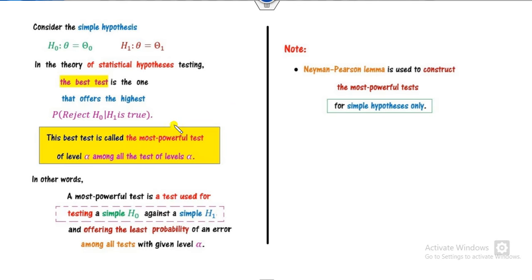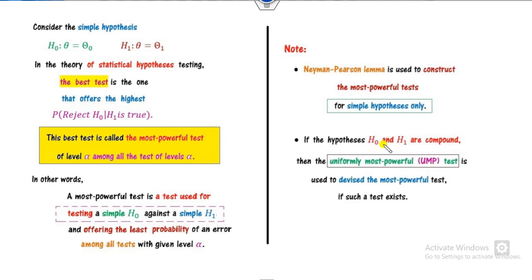How can you construct this test? With the help of the Neyman-Pearson lemma. As I told you, this test is only applicable for the simple hypothesis. However, when you have a compound hypothesis, that is, when H1 is not in the form of equality, then we use the uniformly most powerful test, called the UMP test. That will be uploaded after this lecture.